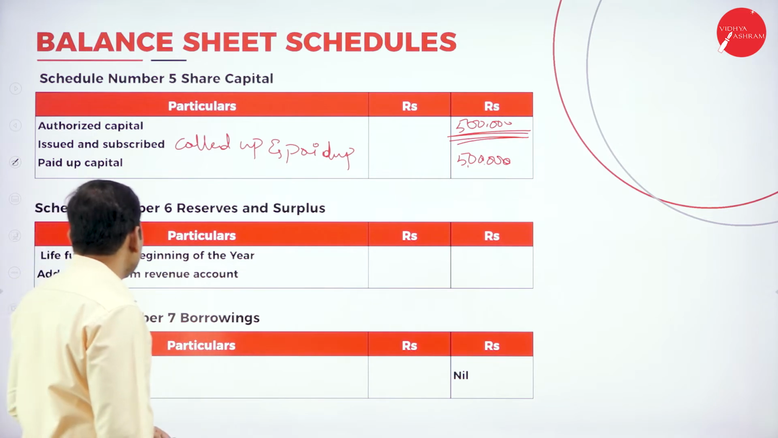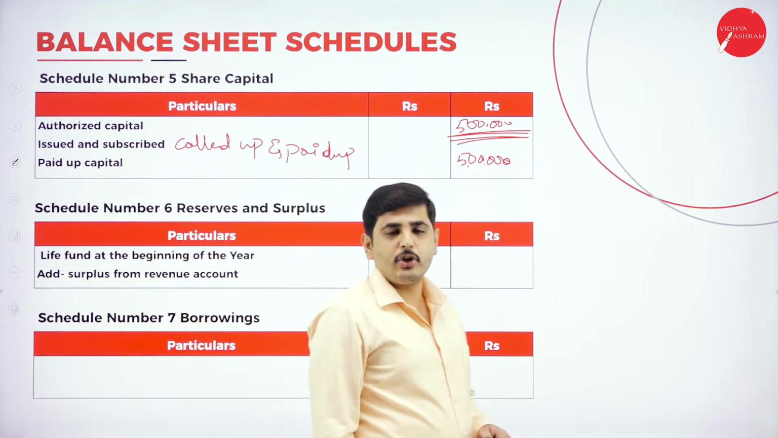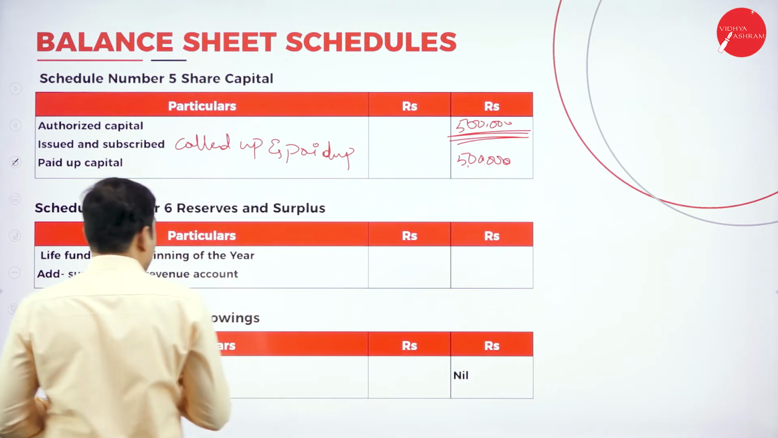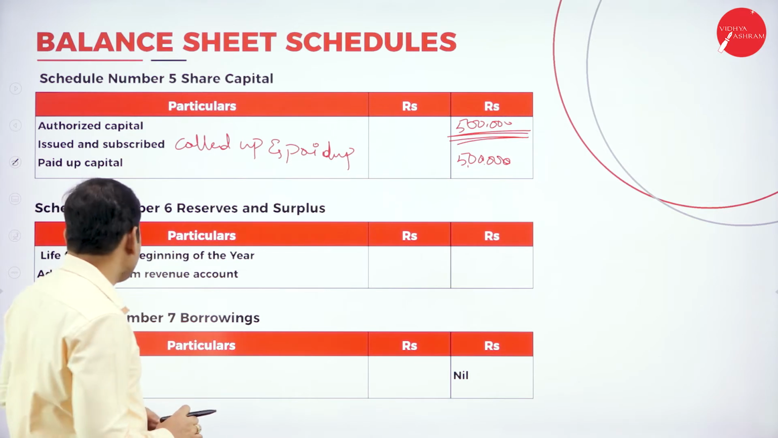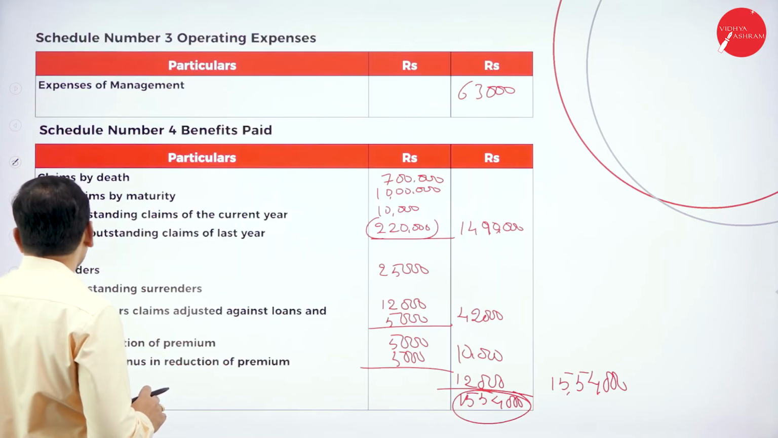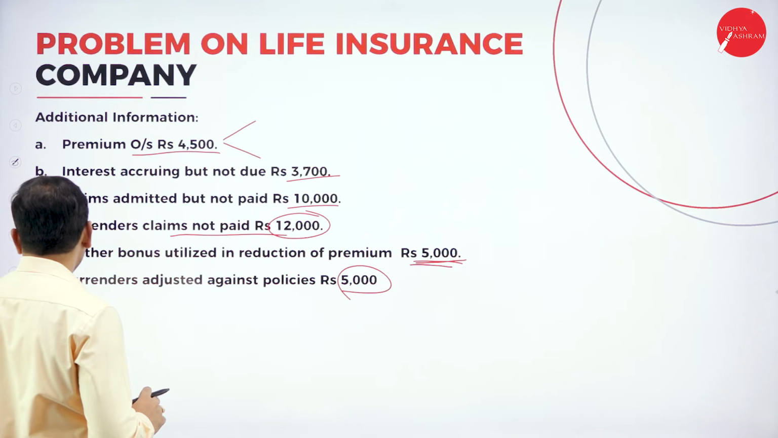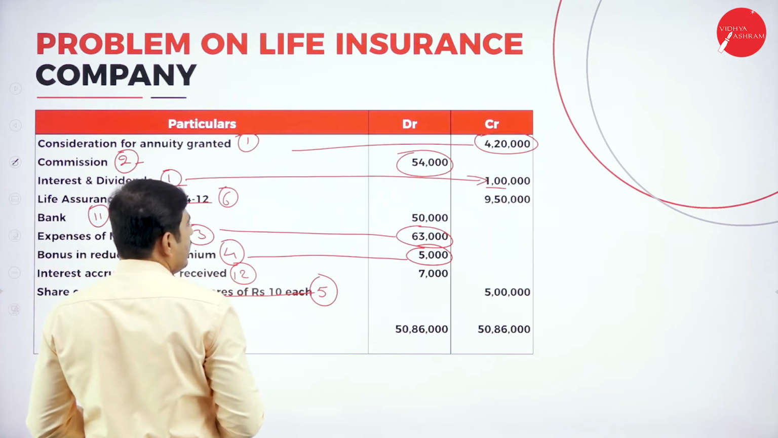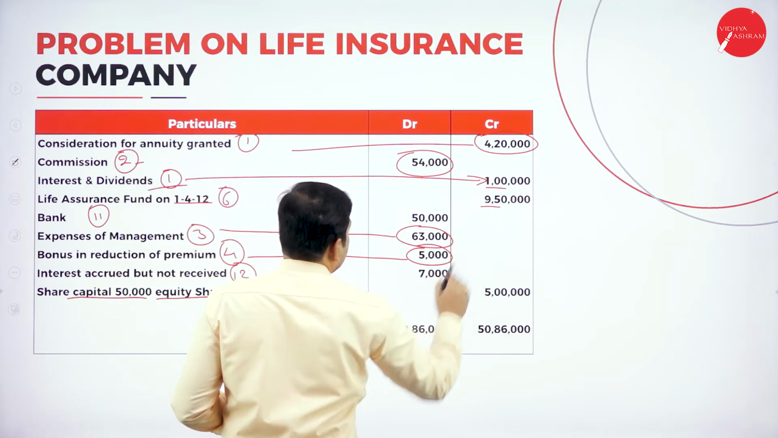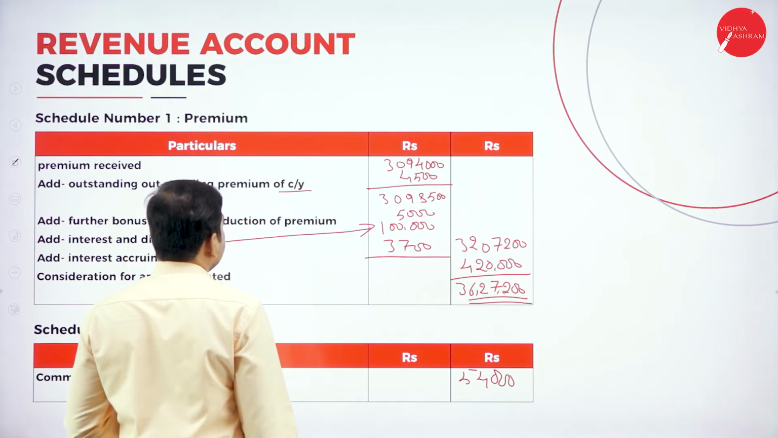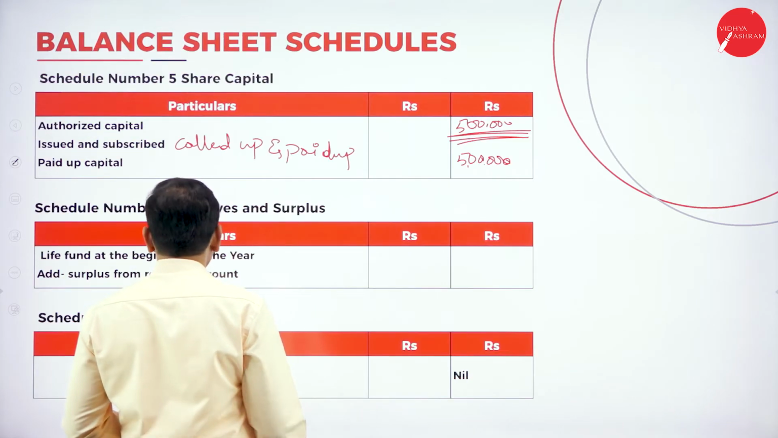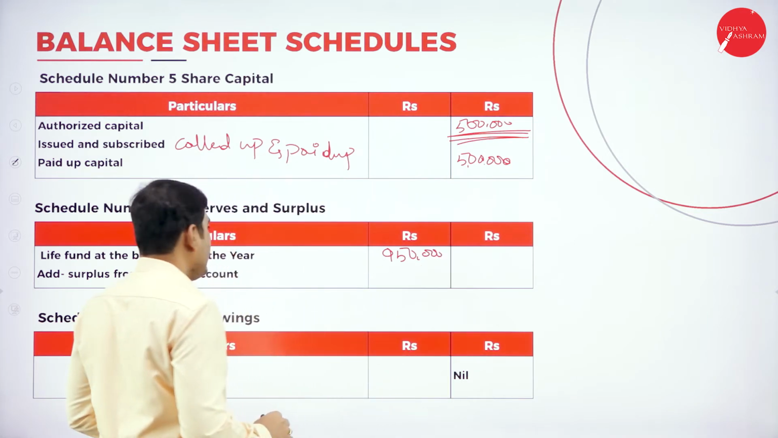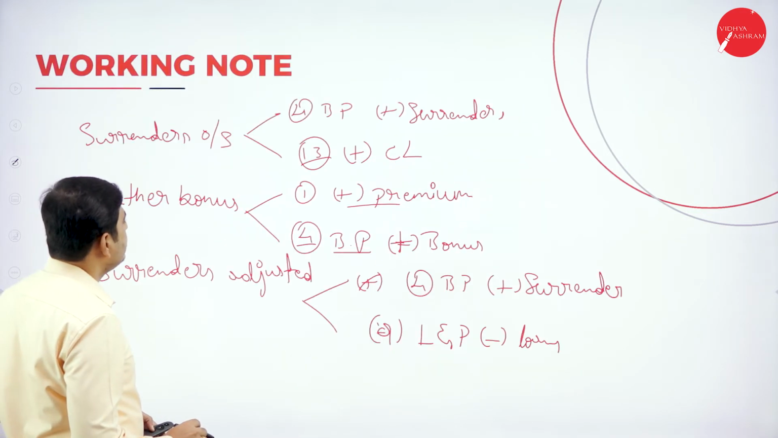Now next one, schedule number 6, reserves and surplus. You may be having any reserves, any fund, any amount we can write here and again deduct the surplus from the life fund. So let's look at the life fund. Where is the life fund? We have life assurance fund on opening date. The life fund is 9,50,000. Again we have to deduct the surplus from life fund.